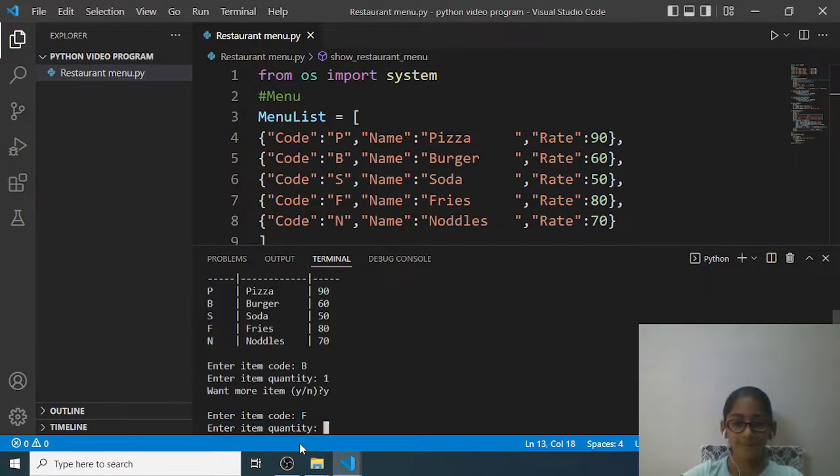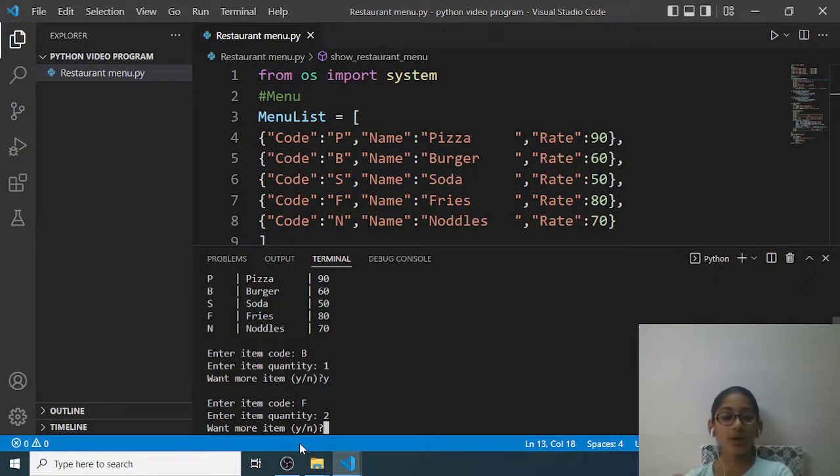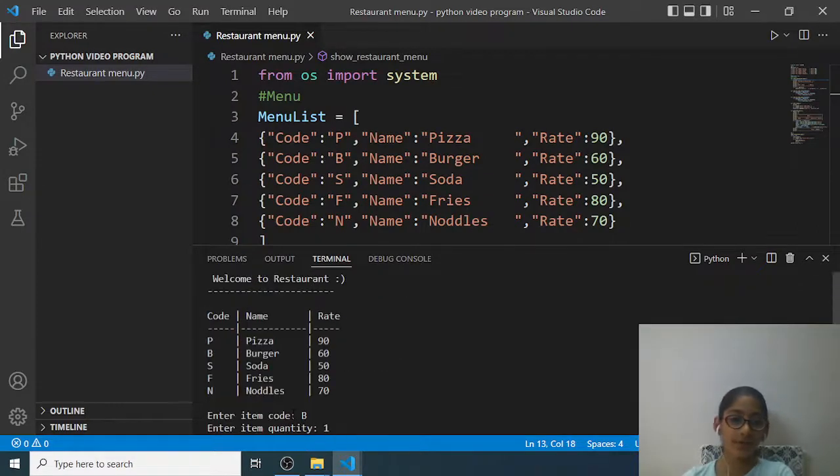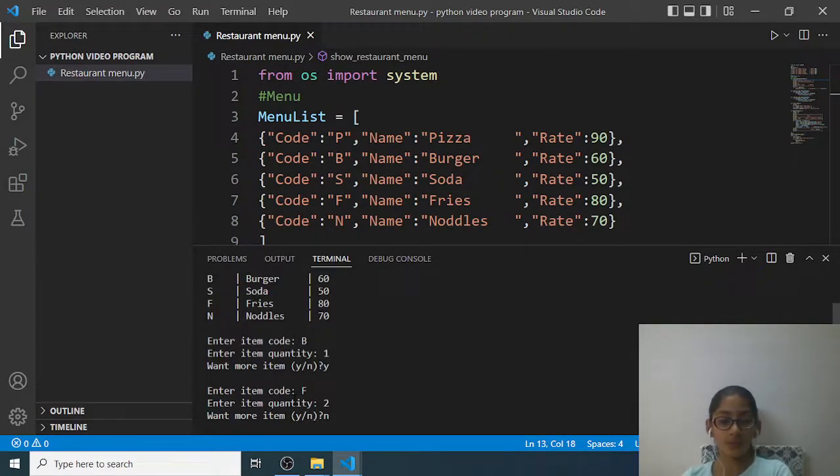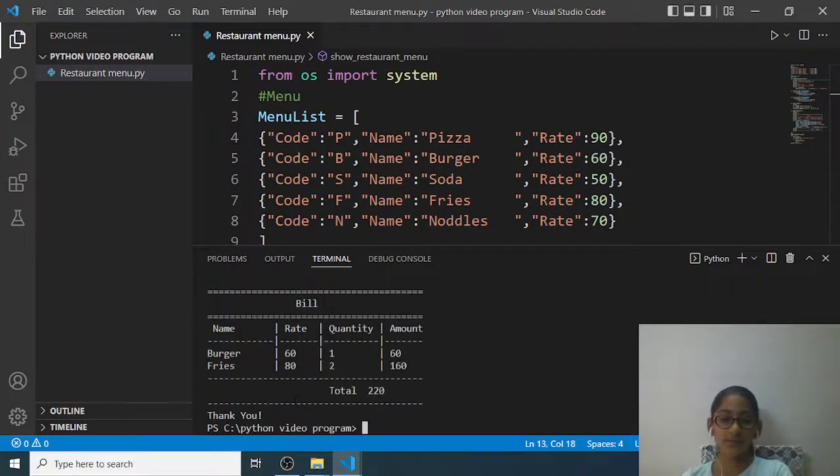I want fries, because burger without fries is not possible. Okay, enter item quantity. I want 2 fries. I love fries. Then enter. Now one more item? I say no, I don't want, it's enough. Enter. So when I said no and pressed the enter key, it generated the bill, broke the loop and printed thank you. So one line, bill, one line.